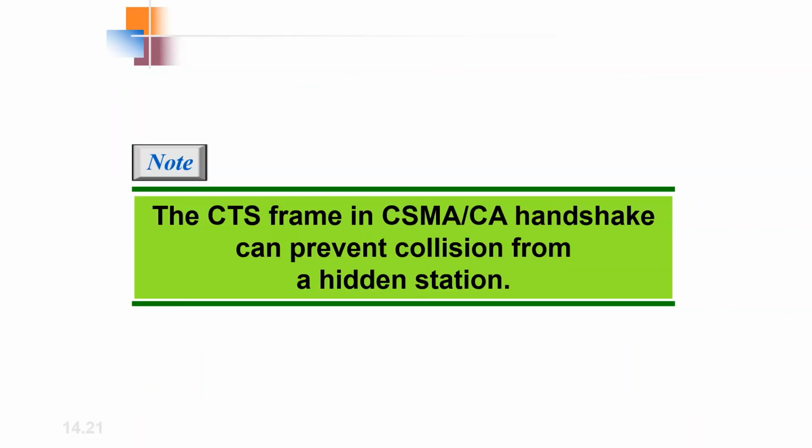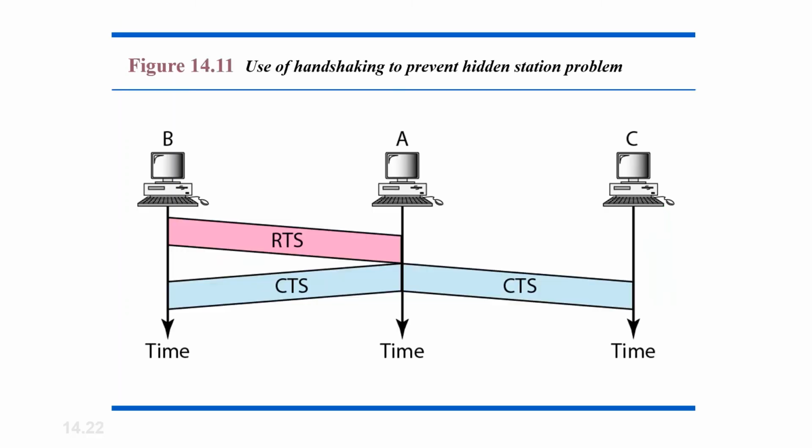The CTS frame in the CSMA/CA handshake can prevent the collision from a hidden station. A detailed explanation about this is given in the next slide. Now, how do we solve this hidden station problem? Let us look at the diagram. It will give us a solution.